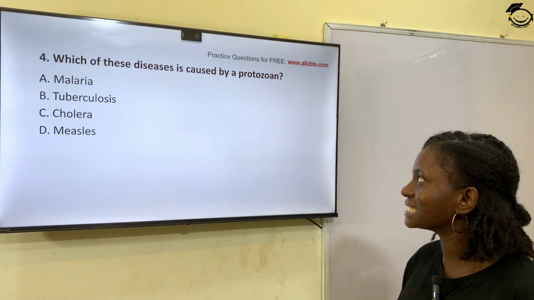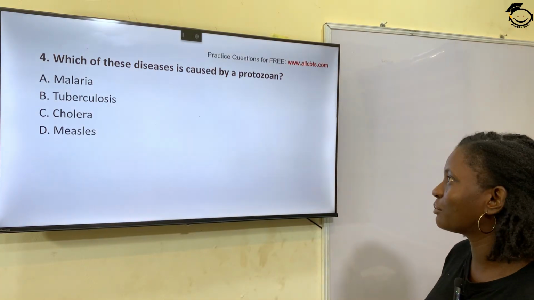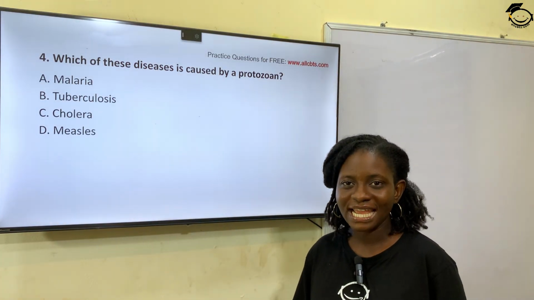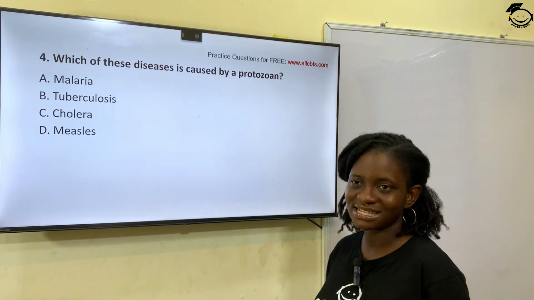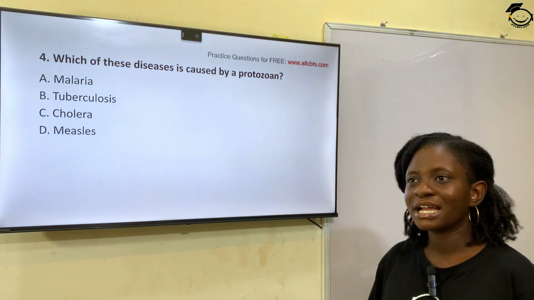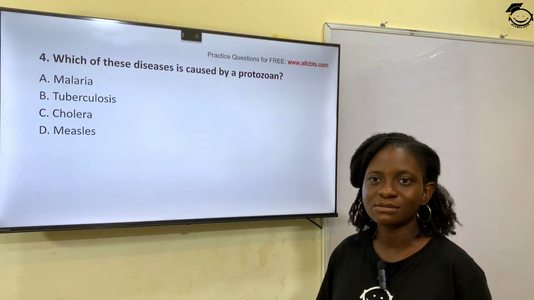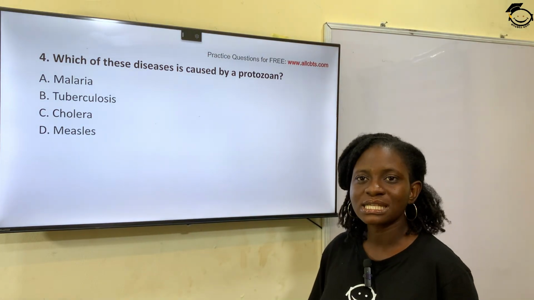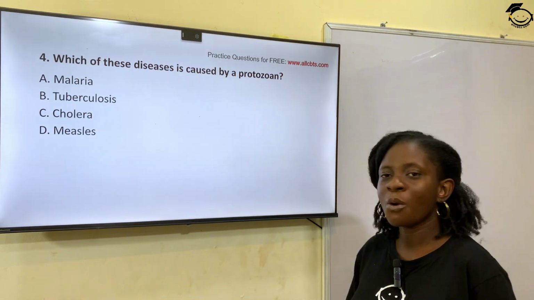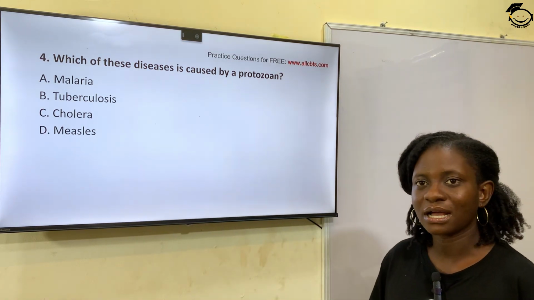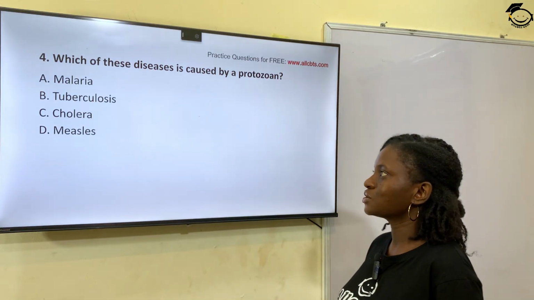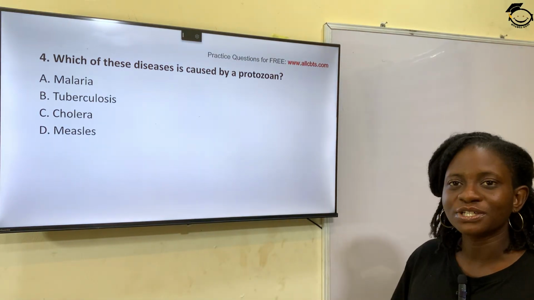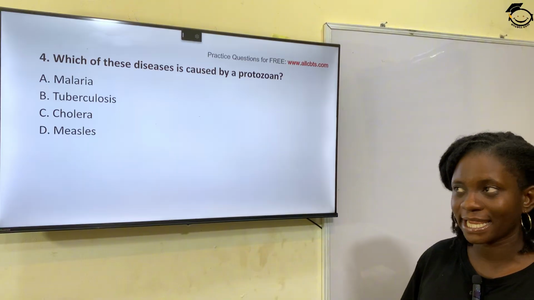Which of these diseases is caused by a protozoa? Option A, malaria, is the correct answer. Why? Because malaria is caused by a protozoa, Plasmodium falciparum, and tuberculosis is caused by bacteria, while cholera and measles are viral diseases. So the correct answer to this question is malaria, option A.